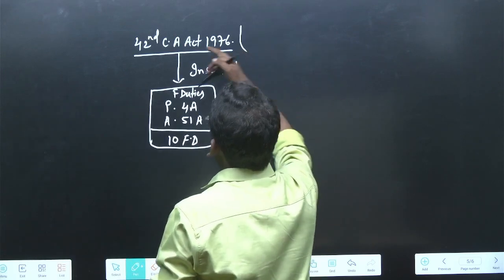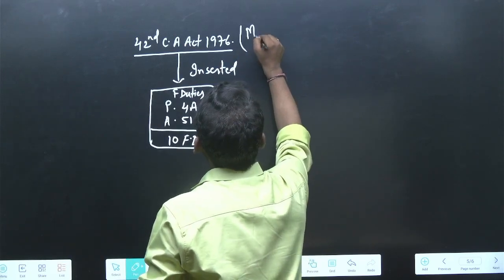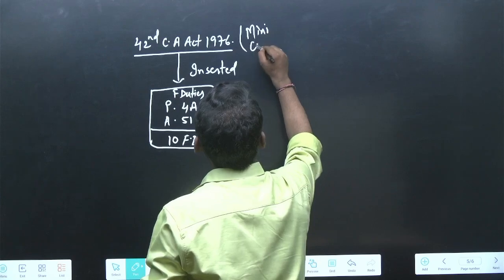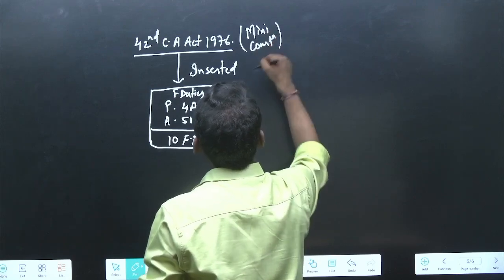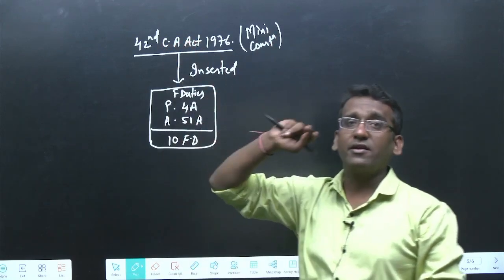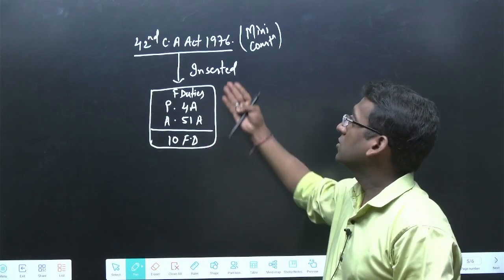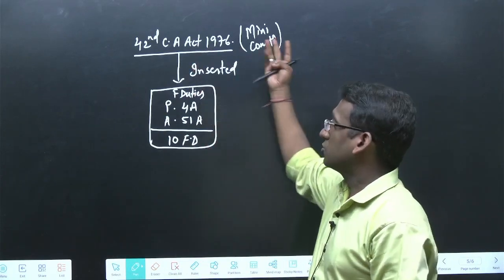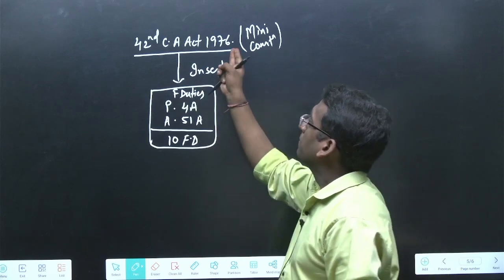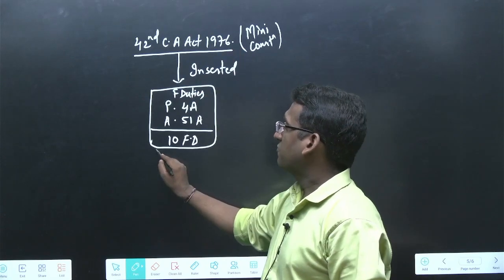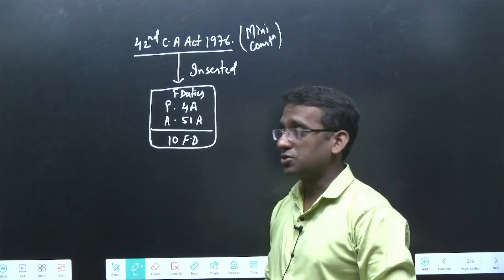This particular Constitution Amendment Act is very important. It is also called the mini constitution because it is a very bulky document, and second, it made a change in the constitution to a larger extent. We call this the mini constitution. Okay? So in 1976, 10 fundamental duties were inserted in the constitution.